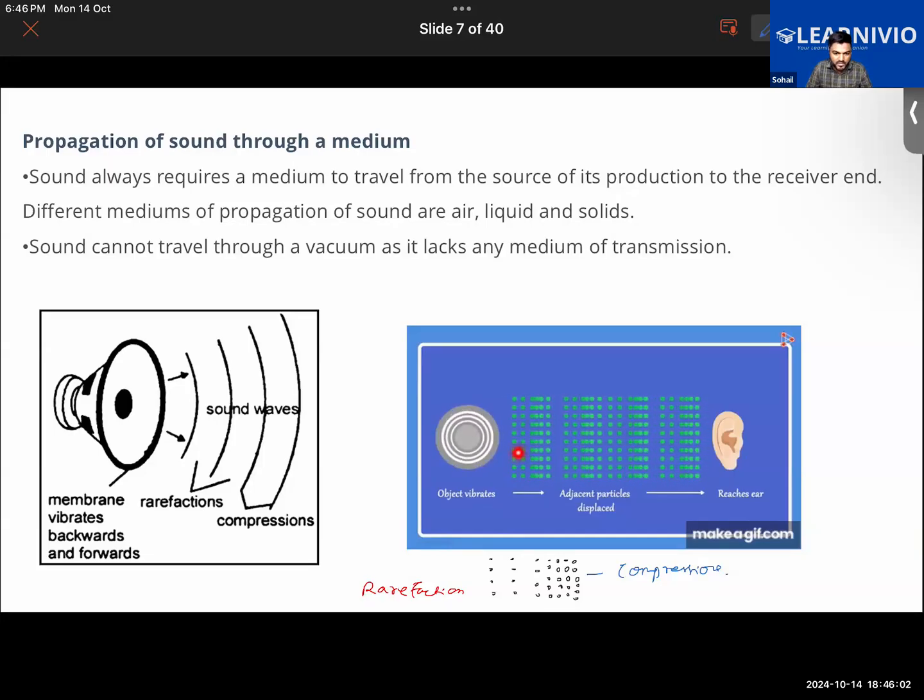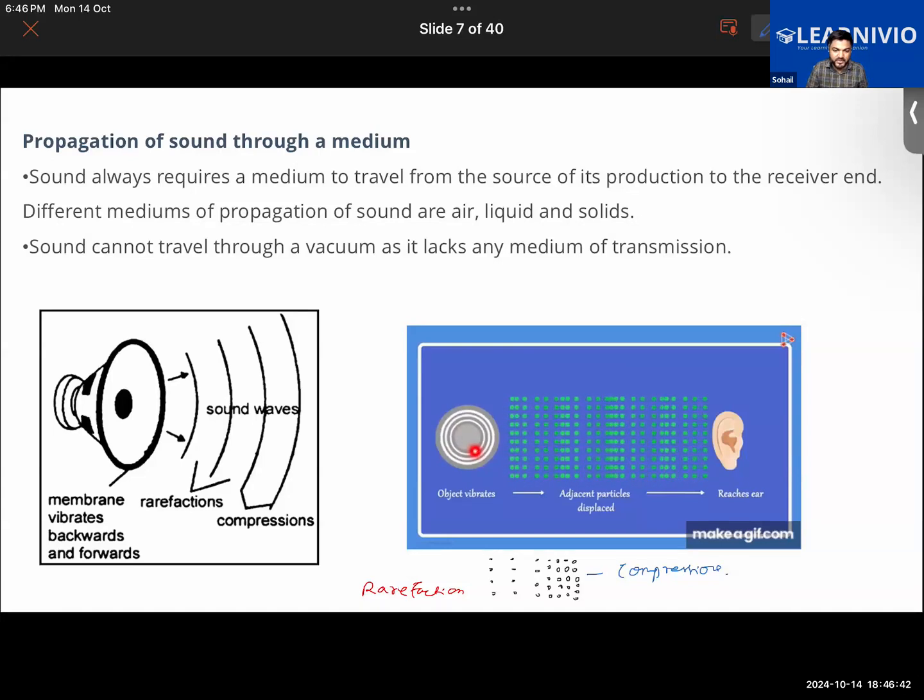Sir, can you explain again? I mean, due to the vibration of this object, the air molecules surrounding this object start to vibrate in the form of rarefactions and compressions. Rarefaction is when the air molecules are away from each other, and compression is when they come closer to each other. So in the form of rarefactions and compressions, the sound energy is transferred to our ears. Here a medium is required, and the medium here is air. Getting it? So that is how the sound is produced.